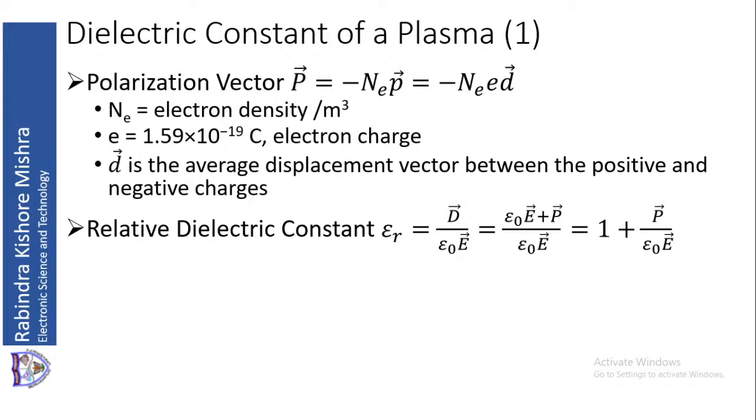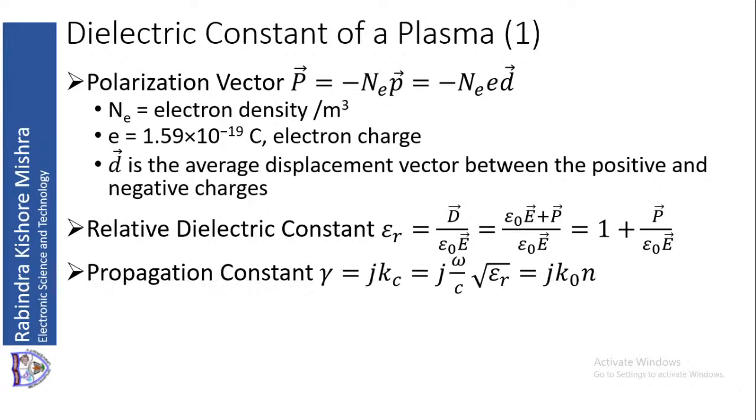Now what is D? Using the polarization vector, D is given as epsilon 0 E plus P, the polarization vector. Now divide it by epsilon 0 E, so the first part will be 1 plus the polarization vector divided by epsilon 0 into the applied electric field. So this is how you will find the relative dielectric constant.